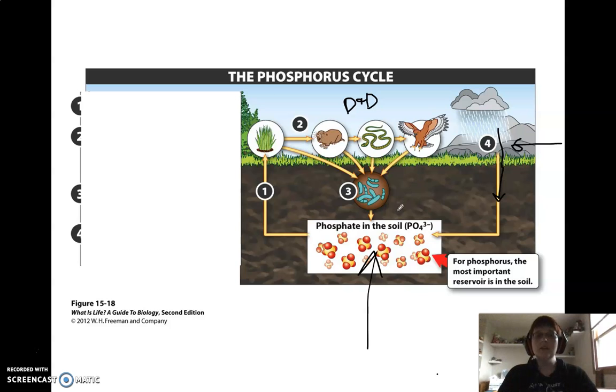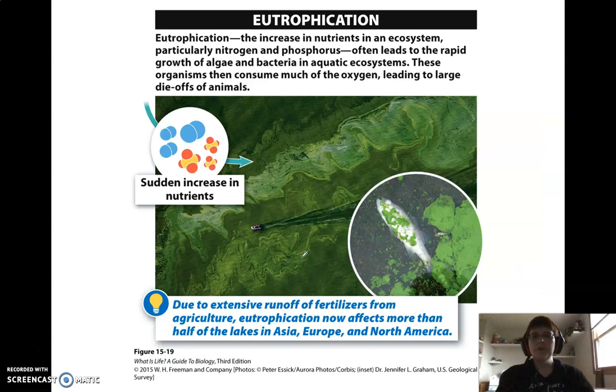Different because the reservoir is in the soil. Phosphorus never makes it into the atmosphere. It's going to stay in the soil, start in the soil, cycle through the organisms, and then come back to the soil. So how do humans alter the phosphorus cycle? Well, we alter it in the same way that we do the nitrogen cycle.